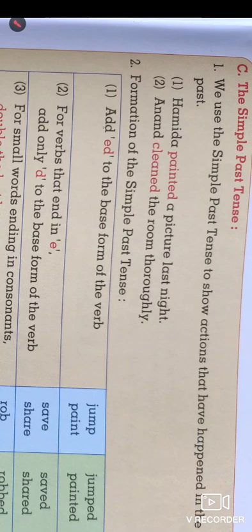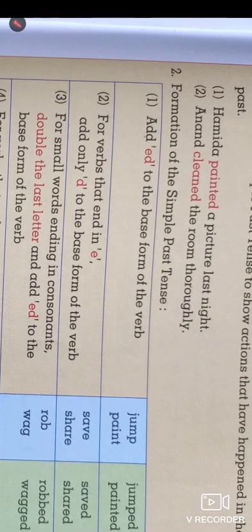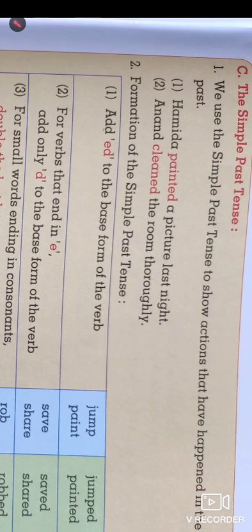Let us look at the second sentence: Anand cleaned the room thoroughly. So the cleaning of the room happened, the action of the subject is complete. It shows the simple past tense. There are some rules that we have to follow while writing a sentence in the simple past tense.